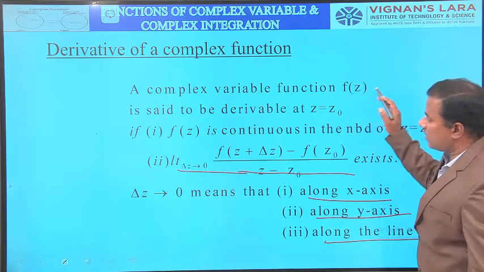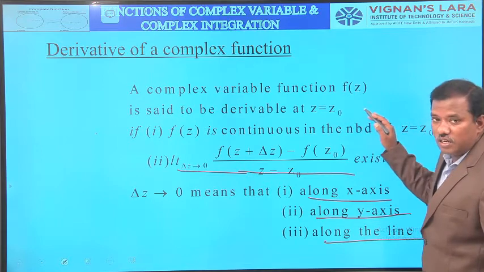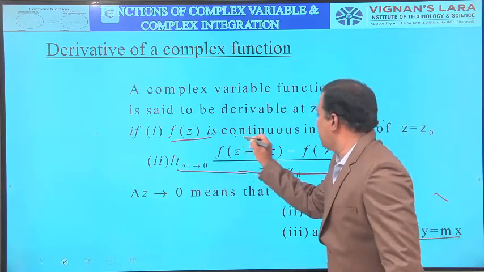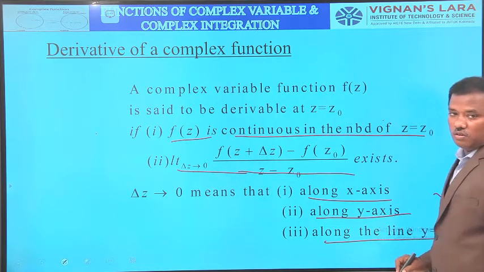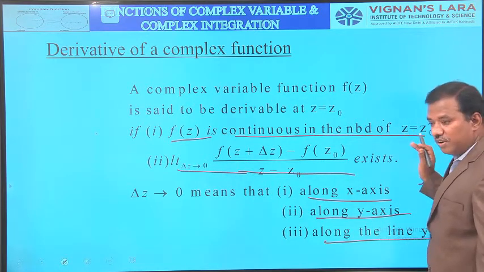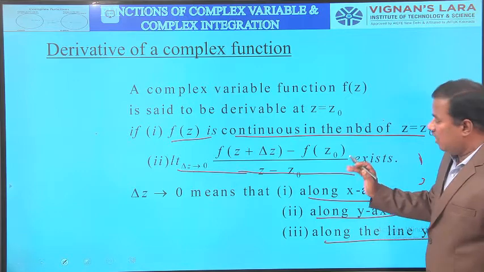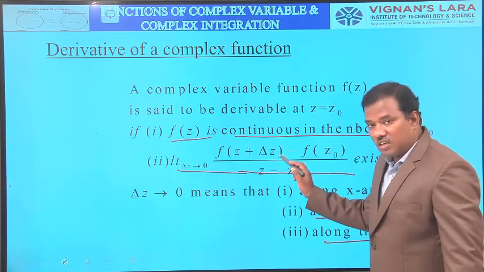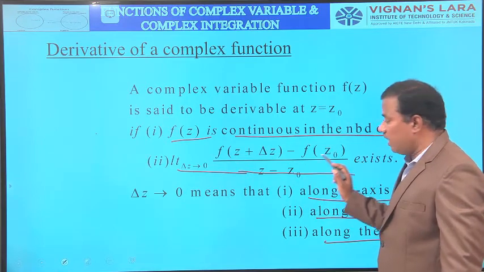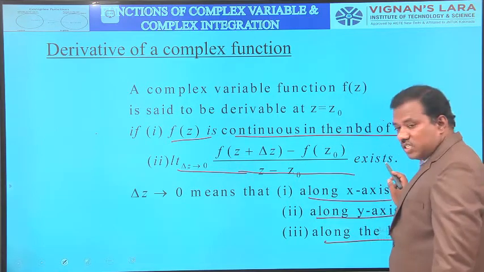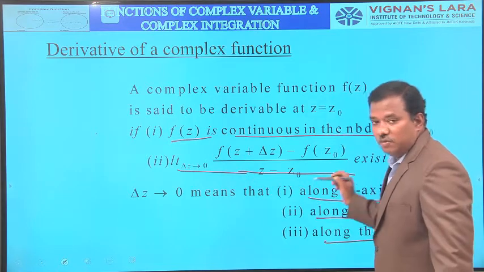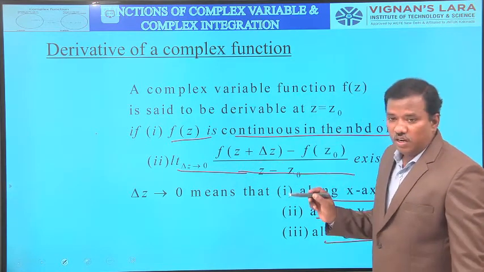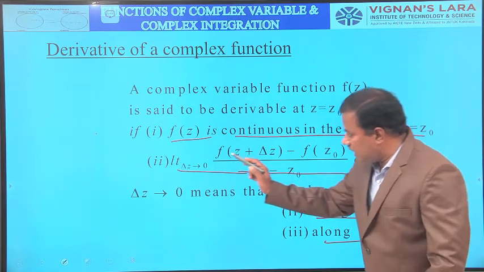So a complex function is said to be derivable at z equal to z naught if, first of all, f of z is continuous at z equal to z naught. Continuous means the limit value exists and it is defined. Next, limit delta z tends to 0, f of z plus delta z minus f of z naught by z minus z naught exists. The rate of change of f of z with respect to z exists. Then that function is said to be derivable.